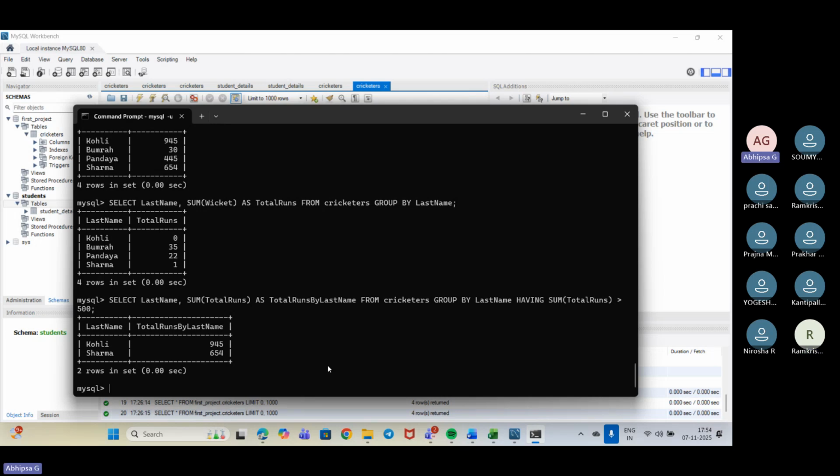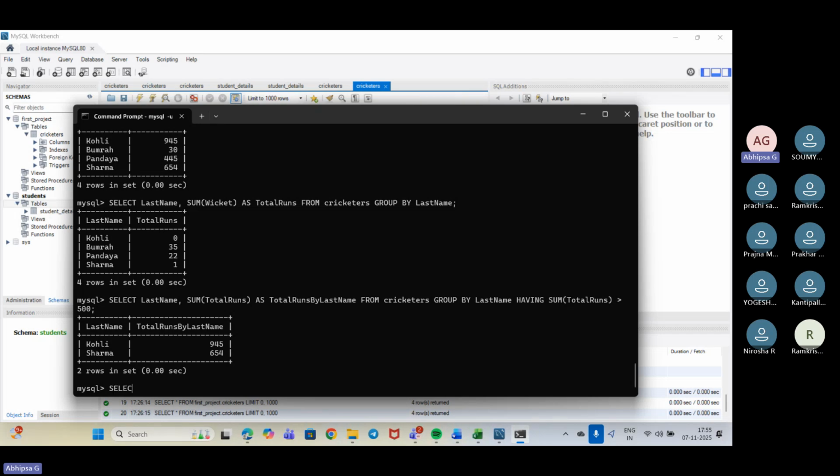So now we'll see another type of query of this sort. Suppose the one that we have taken previously, we'll see it on that only. Previously we have checked if there is anyone else having the same last name or not. So I need to show the last name that is appearing more than once, more than twice or not. What is the number we are getting? So for that, how will we do it?